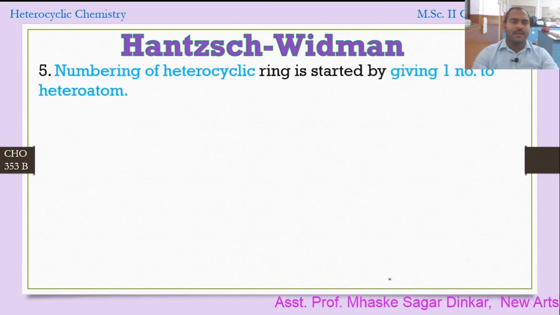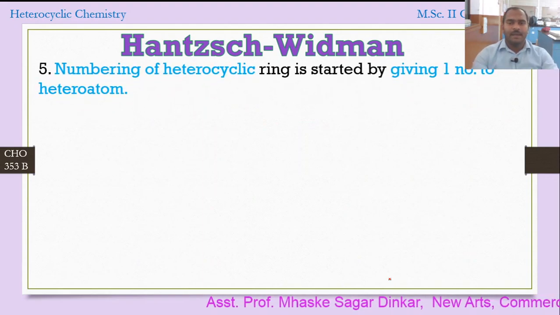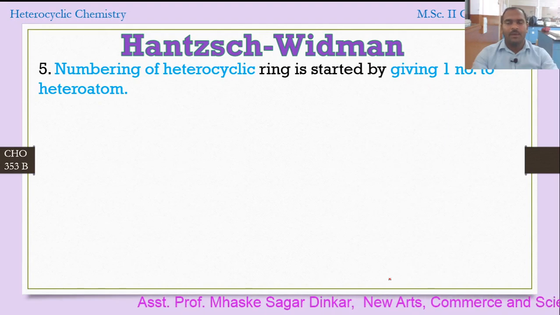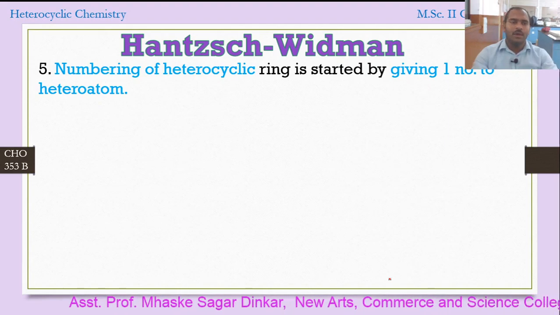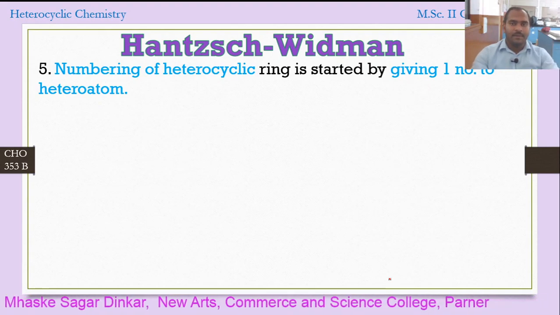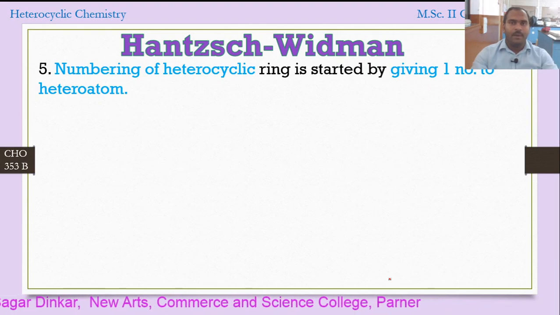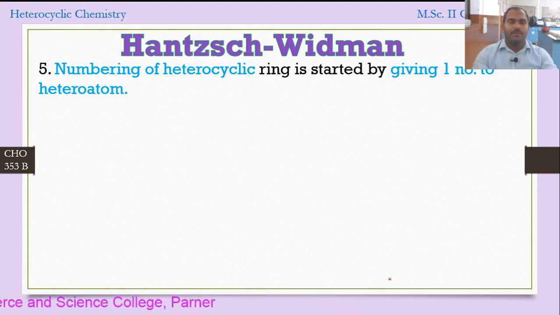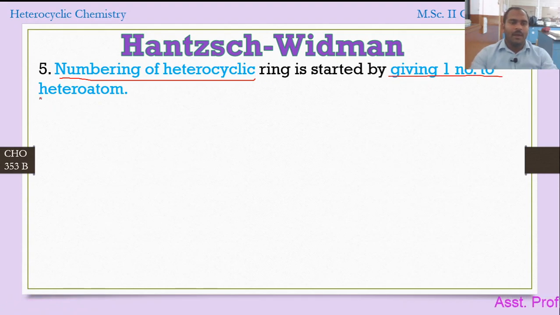Now next, that is the fifth. Numbering of a heterocyclic ring is started by giving the first number to the heteroatom. Up till now we haven't seen the numbering. What we have seen is what the name should be, but if there is some substituent, and we have to mention the position of the heteroatom, then numbering is used. According to this rule, numbering of a heterocyclic ring is started by giving number 1 to the heteroatom. That means numbering should start from the heteroatom.